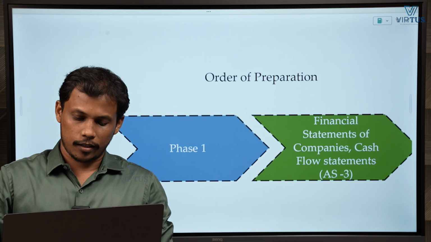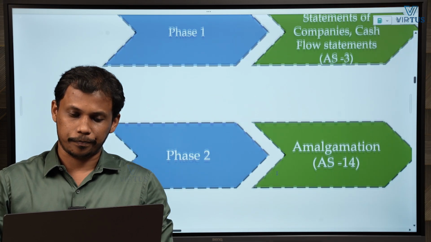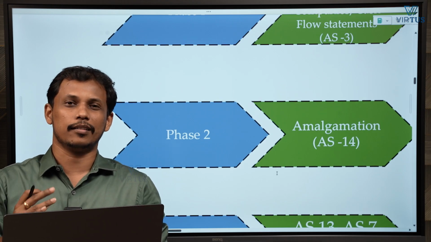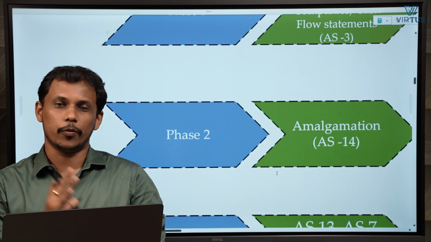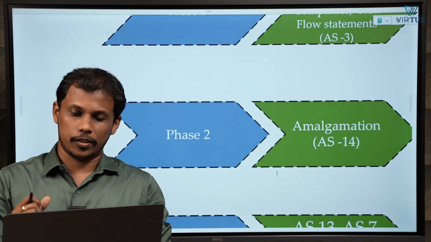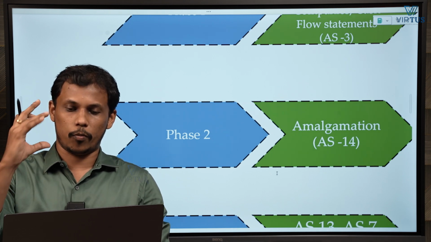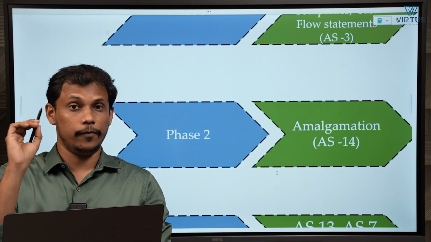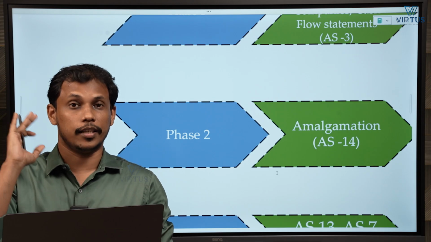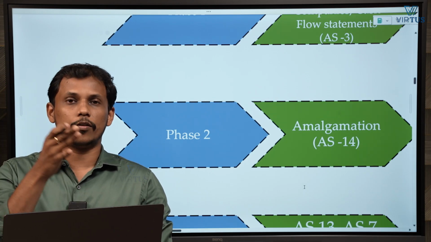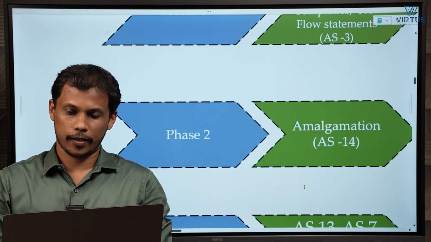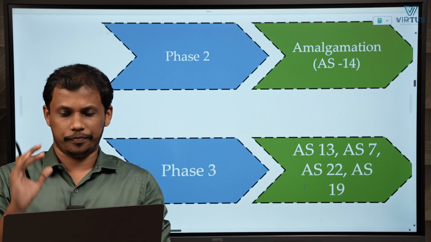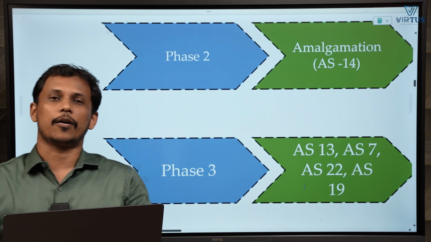Then coming to phase 2, we will be focusing on amalgamation. This is another major area, a major chapter. Practice more problems here. It is also regularly asked in every attempt, without fail. So that should be your phase 2. Go to amalgamation and complete it.